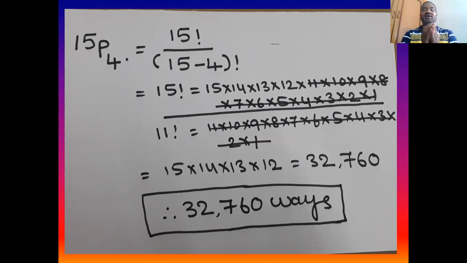So if I give you a total of 15 items and ask you to arrange them with 4 items each, how many different ways can we arrange? We can arrange in 32,760 ways. Can we do it on white paper manually? We may, but it is a lengthy, time-consuming process. As it is lengthy, there is a possibility of making mistakes. But if you apply the formula, it's a matter of 1 minute. Very easily you can solve it.